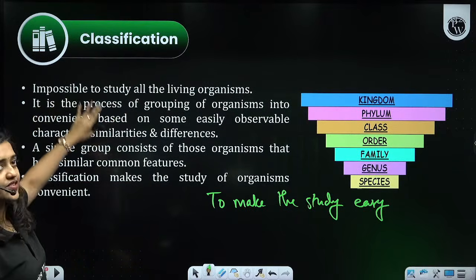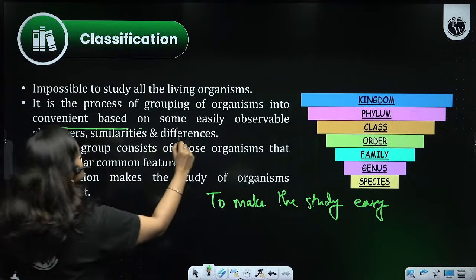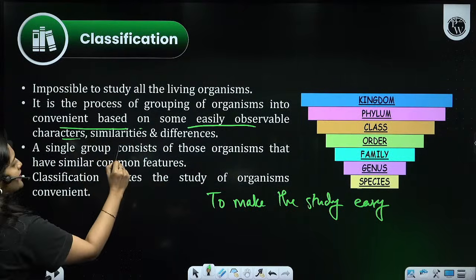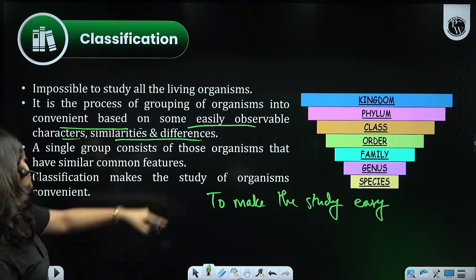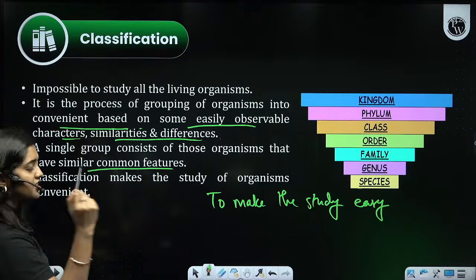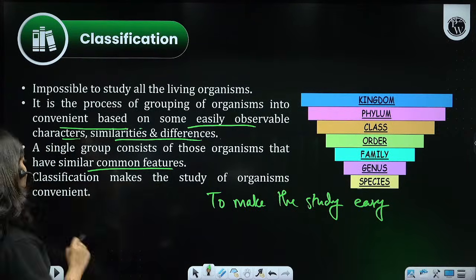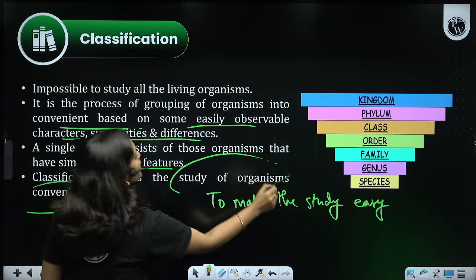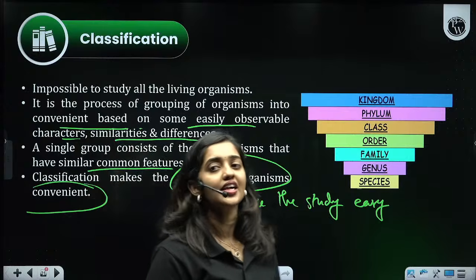So classification is a process of grouping of organisms into convenient groups based on some easily observable characters, similarities and differences. A single group consists of those organisms that have similar common features. It will be different from other groups. Classification makes the study of organisms convenient. Why are we doing classification? Only to make the study easy, only to make the study convenient.